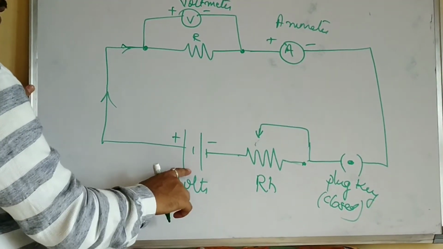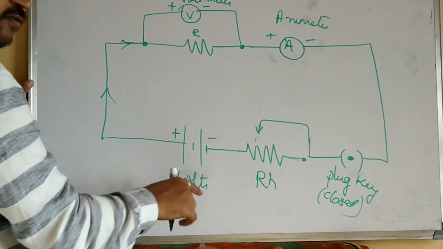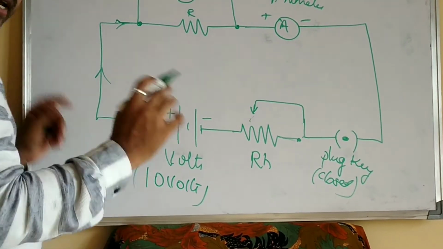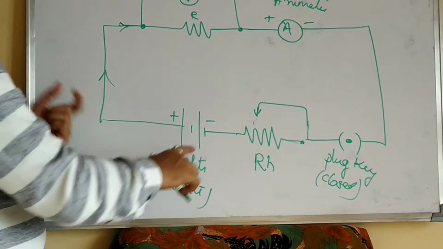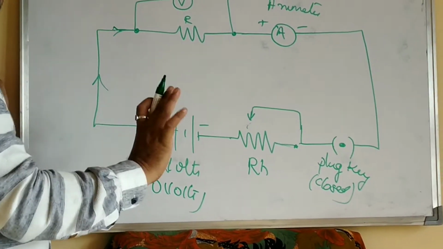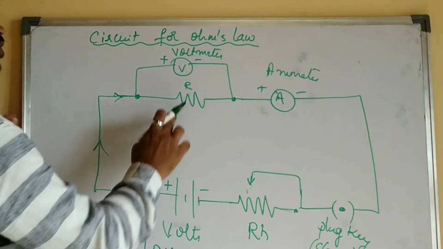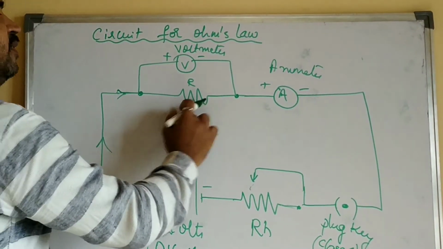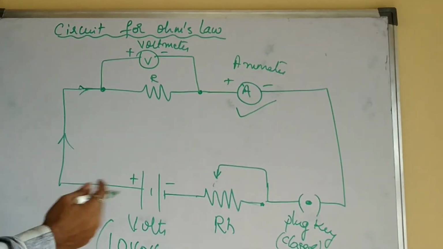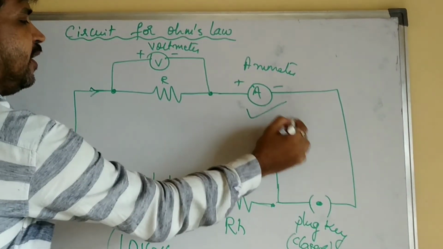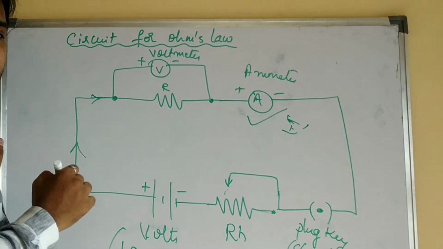Now assume that the voltage I have supplied from the battery is 10 volts, just as an example. Now 10 volts is supplying some current, and that current is flowing through the resistor. How much current is flowing through the resistor is recorded by this ammeter. The ammeter is the device used to measure electric current. So that electric current I is measured by this ammeter.